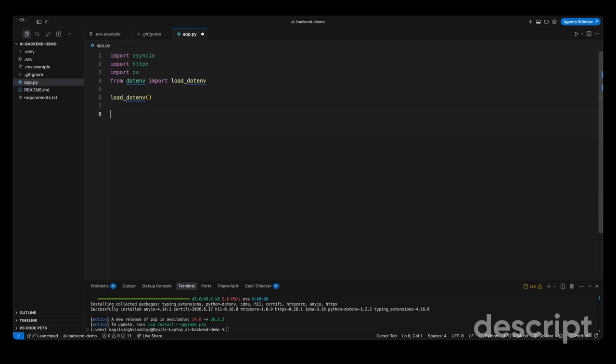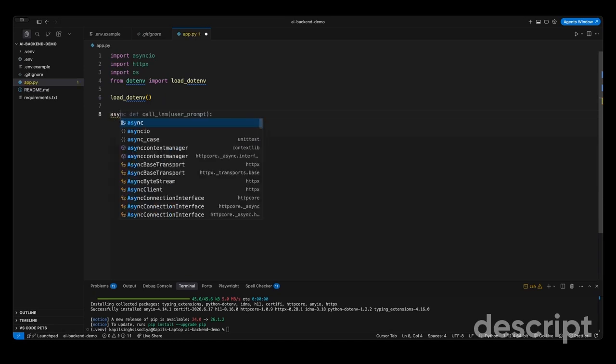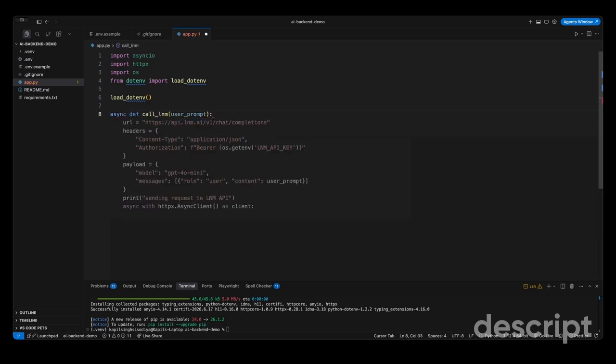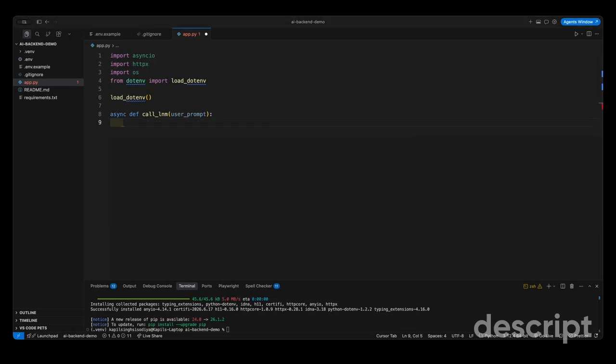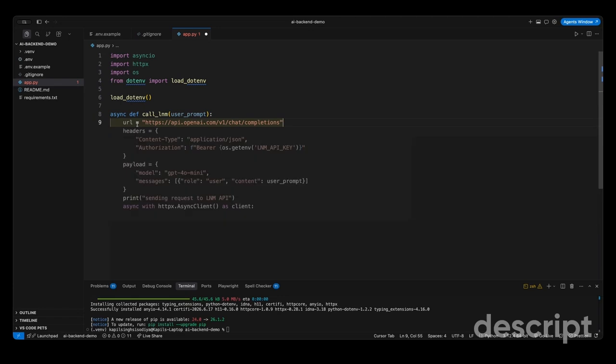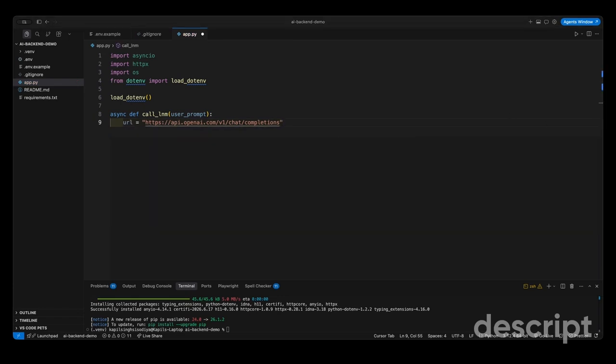Next, we'll create one async function called llm. Think call language model. It takes a user prompt as a string. This URL is going to be OpenAI's chat completions endpoint, same family of API ChatGPT uses. Remember that: chat completion in and message out. Then we send JSON and we authenticate with a bearer token. That's your API key, never log this header in production.